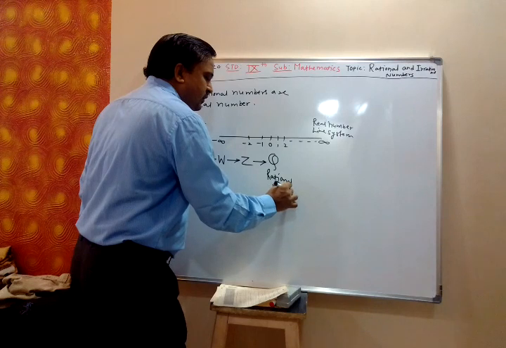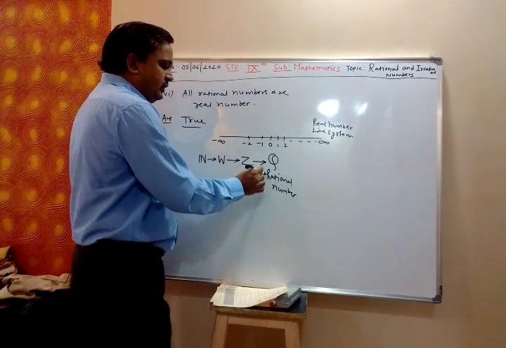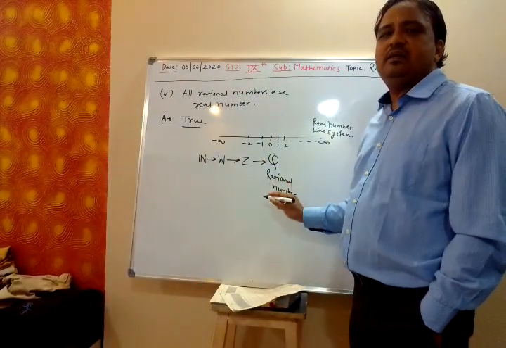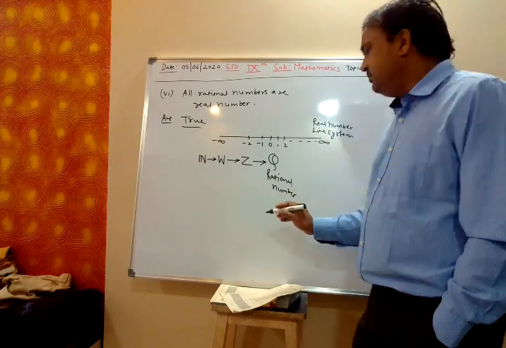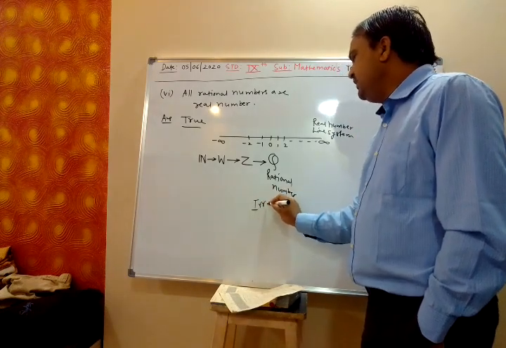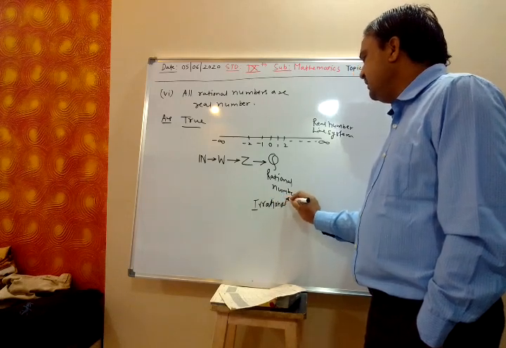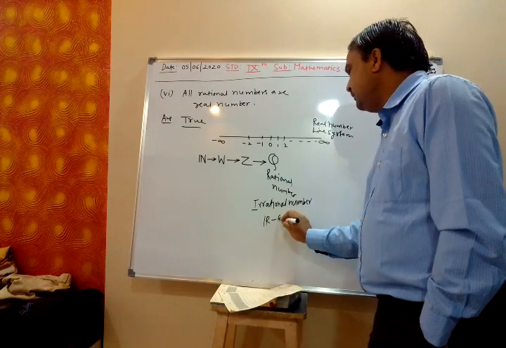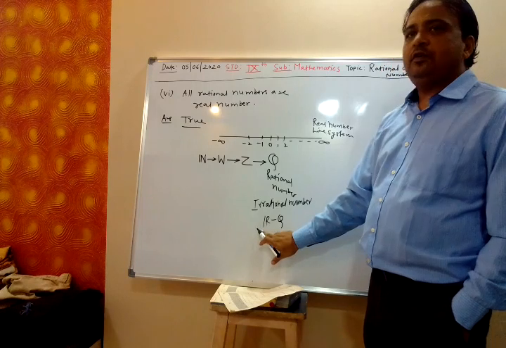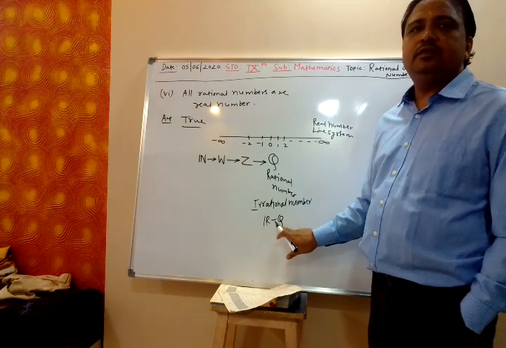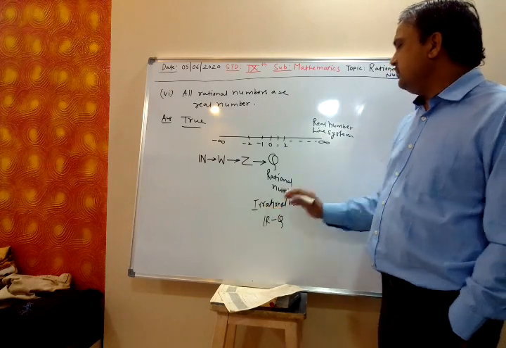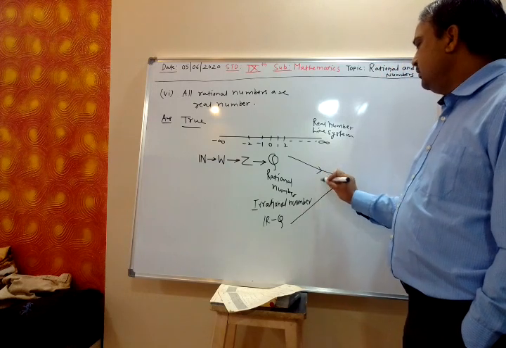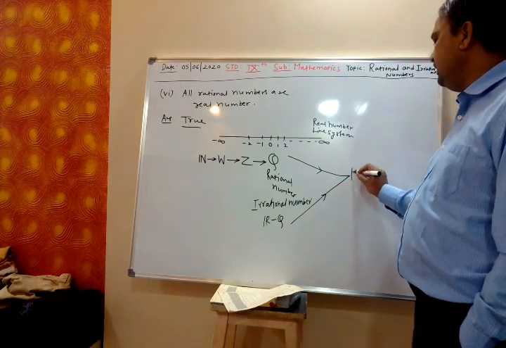Yes, sir. And the numbers which are not rational numbers, they are irrational numbers. We have seen the definition. Irrational numbers, which we write as R minus Q. That means from real numbers, we remove rational numbers, we will get irrational numbers. And rational and irrational both, they form the real numbers, R.